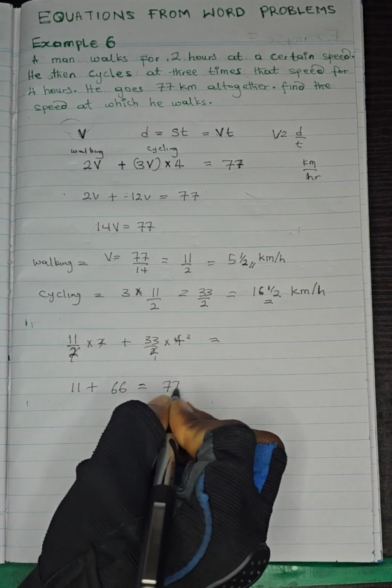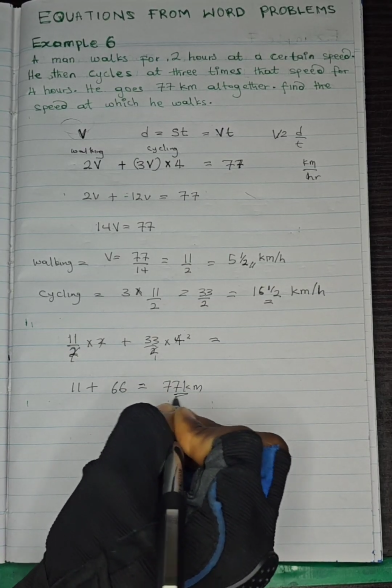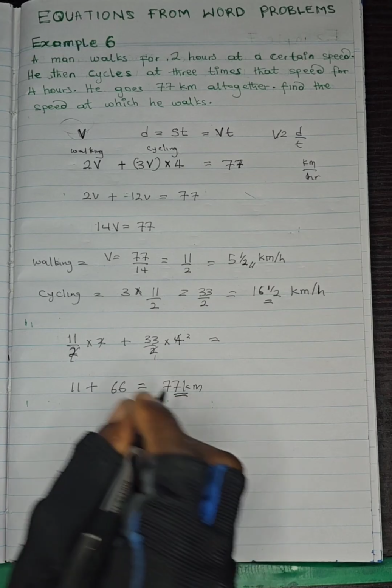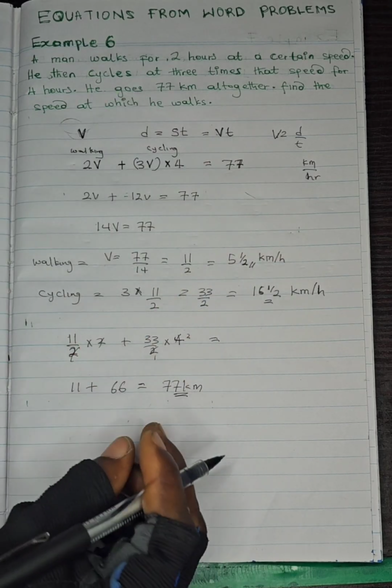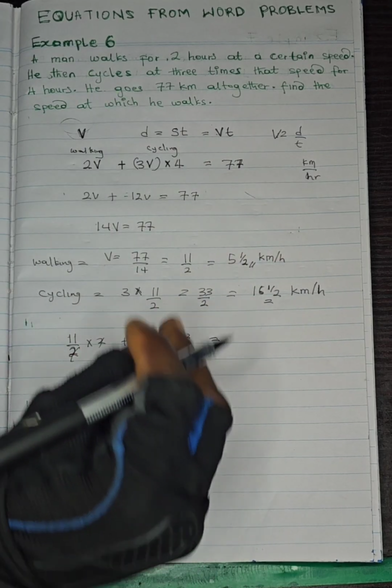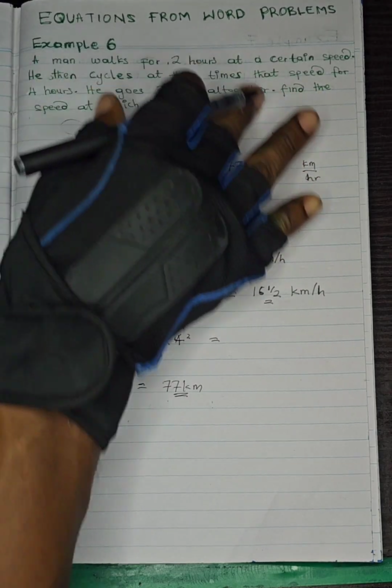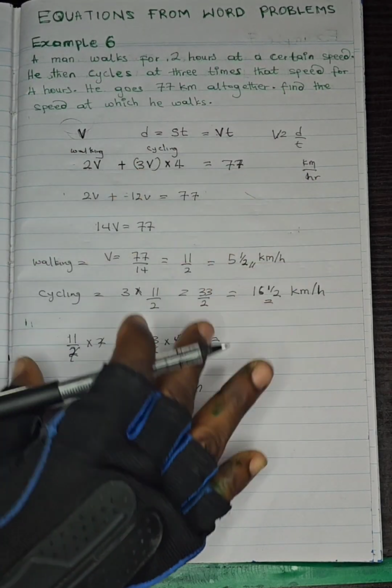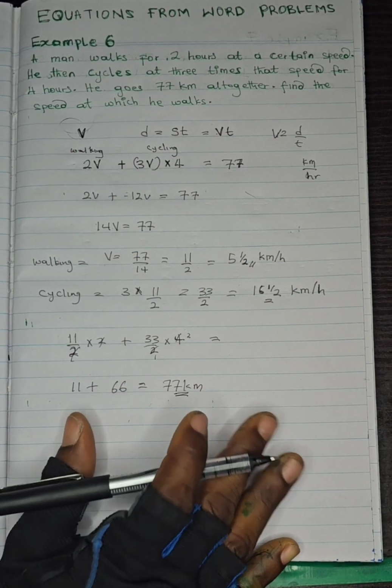So the total answer is 77 kilometers. So distance is in kilometers. Whenever you finish solving, if you want to confirm your answer, try to put it into the sentence to know if you are getting exactly what you were told initially. Those are the ways to confirm it.